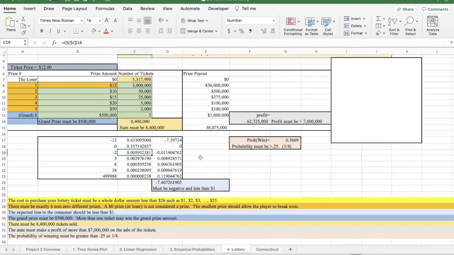For the expected value calculation, you multiply these two numbers together to get this number, you multiply these two numbers together to get this number, and so on, all the way down the table. And then in the end, you add up all those numbers, and that's going to be the expected value.